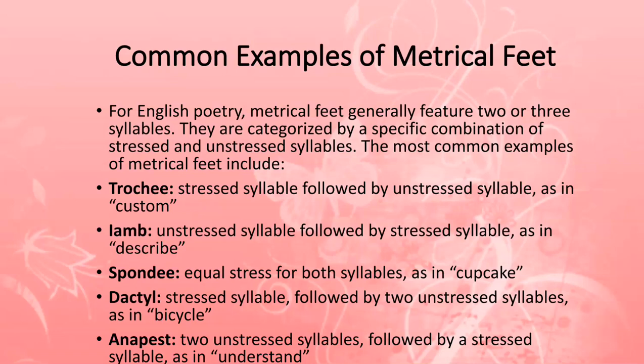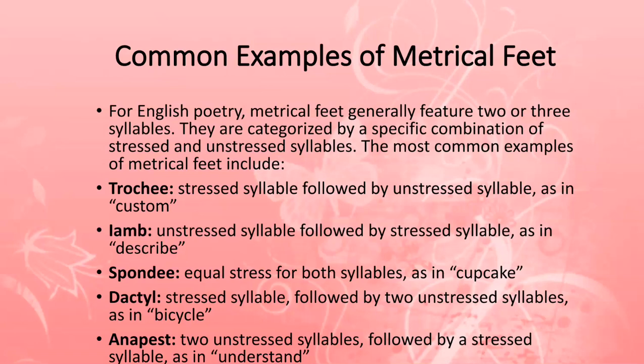So what is a trochee meter or metrical foot? It is a stressed syllable followed by an unstressed syllable, "custom." So "cus" is stressed. Coming to the second, iambic, as we have seen, an iamb is an unstressed syllable followed by a stressed syllable, just like "describe."